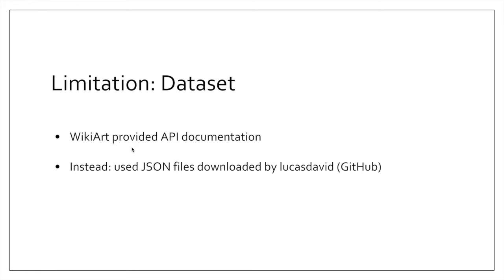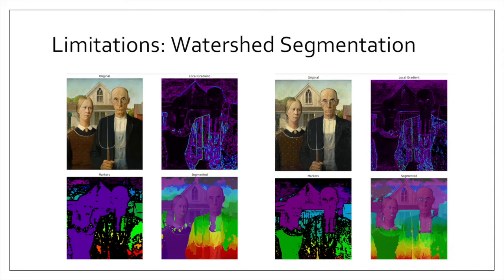As we mentioned, the first limitation relates to the quantity of our data set. We have used 500 images from a larger data set of 4,000 images, which has been cleaned. As we have now received the official documented API for WikiArt, we are able to collect more images and clean the data. However, this process did not match up with our timeline. The next limitation relates to the watershed segmentation, which we have studied for a little bit, but we hope to study it further.